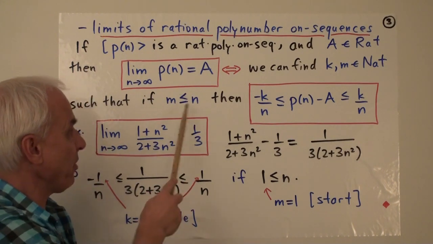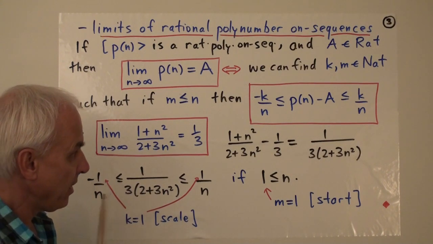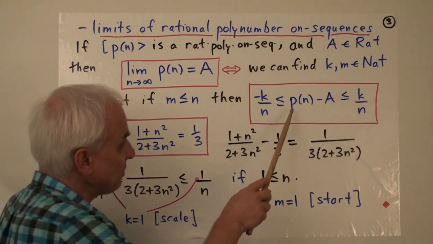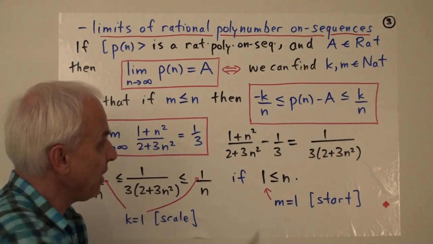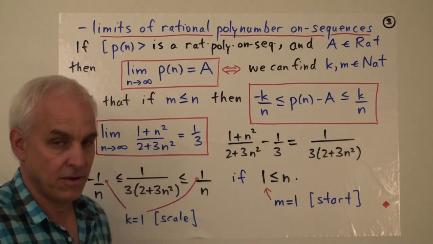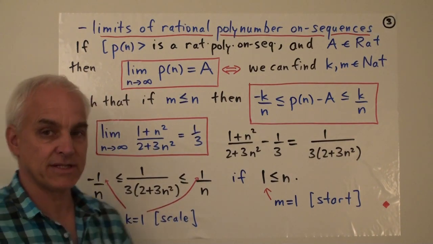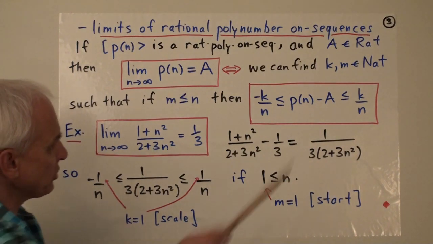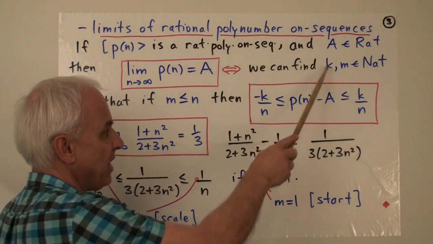if n is a natural number which is bigger than or equal to m, then these two inequalities are satisfied. The difference between p of n and A is sandwiched between minus k over n and k over n. So that's supposed to be true for all n bigger than or equal to this starting value m. All right, so we called m the start, and we called k the scale.